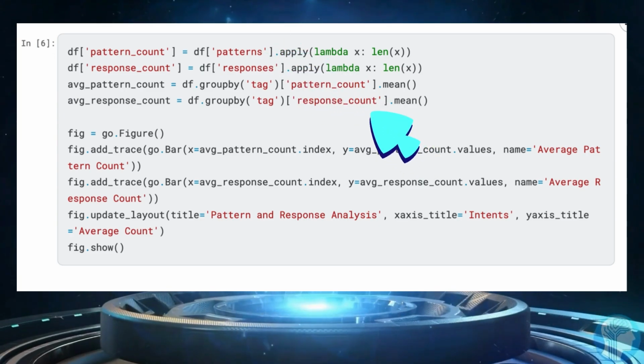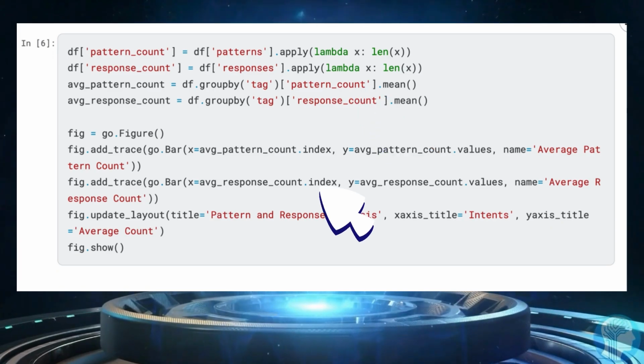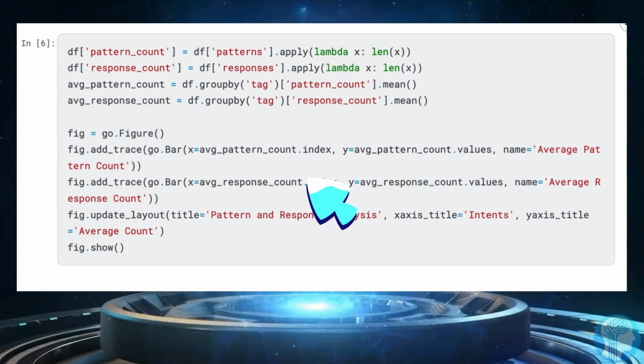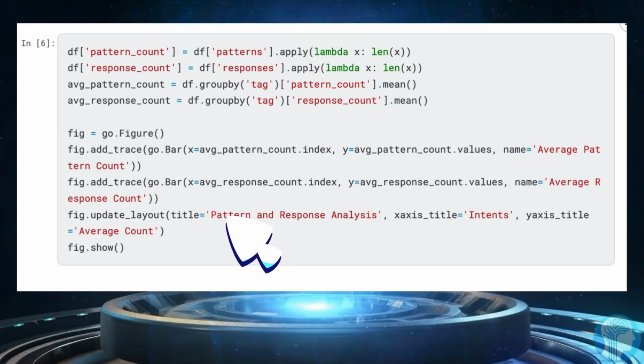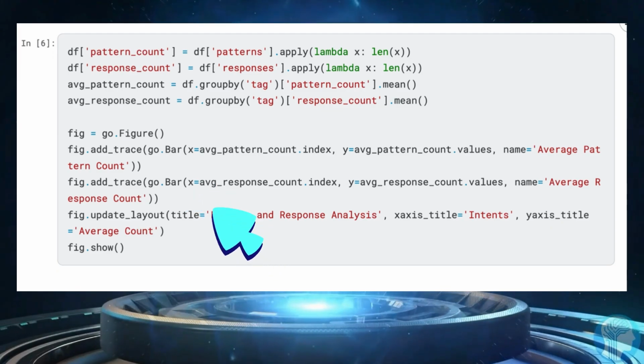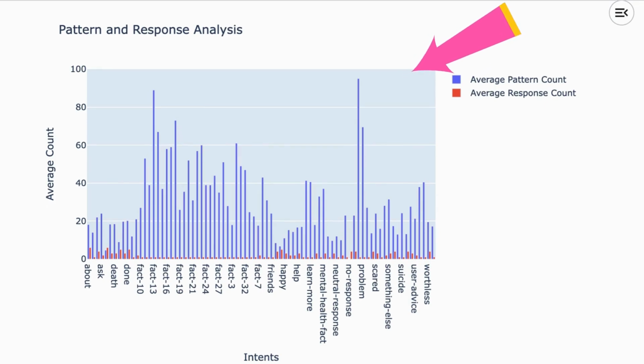Next, we calculate the average pattern and response counts for each intent by grouping the data frame by the tag column. We then create a bar plot using Plotly, adding traces for the average pattern count and the average response count. Finally, we update the layout to include a title and axis labels, and display the plot showing the pattern and response analysis. Next, let's look at the pattern and response analysis.